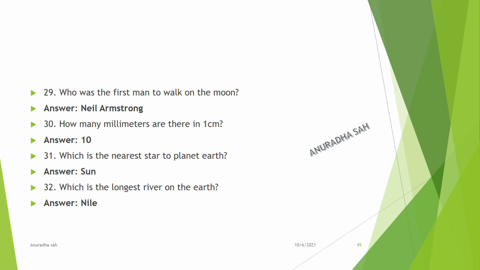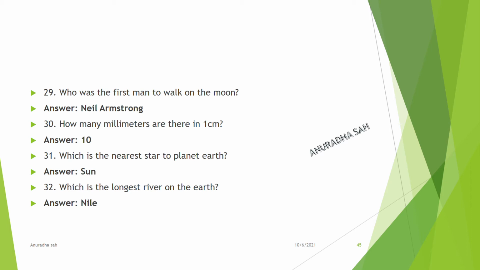How many bones does an adult woman have? 206. Who was the first man to walk on the moon? Neil Armstrong. How many millimeters are there in 1 centimeter? 10 millimeters. Which is the nearest star to the planet Earth? Sun.